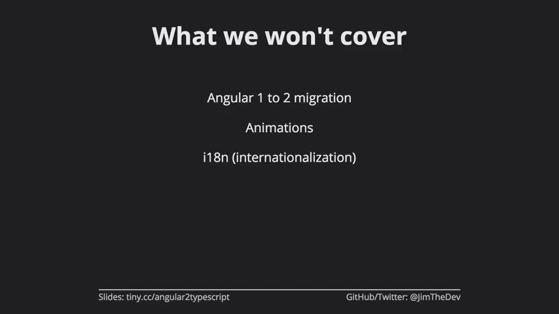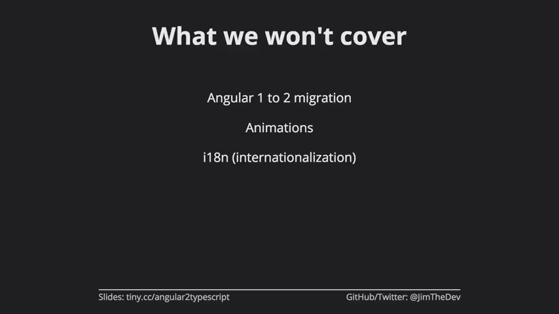We're not going to talk about Angular 2 animations or Angular 2's internationalization library, because those are both currently under development, so I can't actually talk about them. That brings up that Angular 2 is actually still in active development. This is alpha software. You should not be using this in production today, but it is something that if you know the concepts of, you can actually start writing your applications, whether they're Angular applications or not, to use some of the features that we're going to look at today.